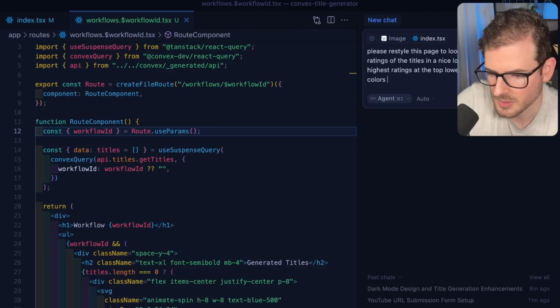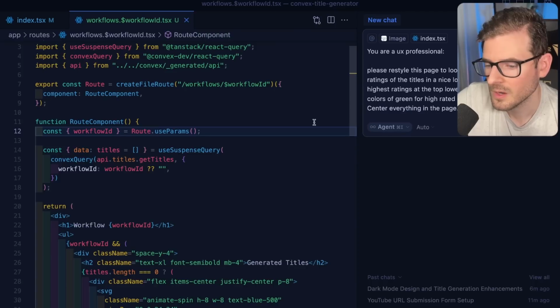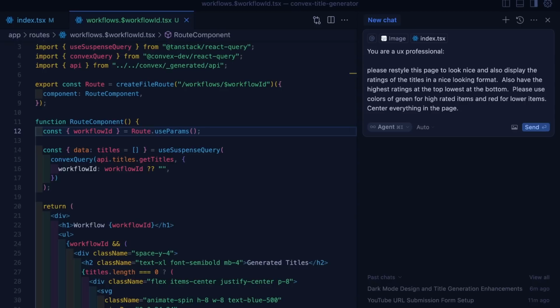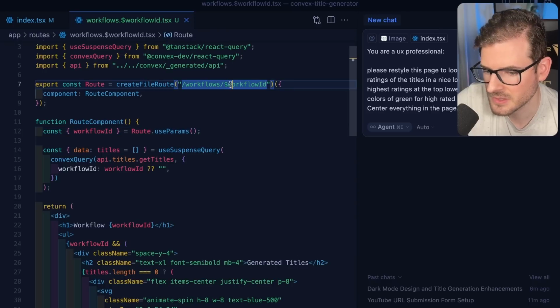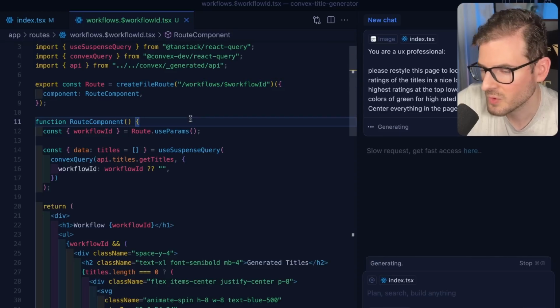Please use green for high rated items and red for lower ones. Center everything on the page. All right, I'm just going to vibe code a little bit. I'm going to tell it to refactor this page, make it look nice, and also make it dark mode. Let's see if it can improve this a little bit.